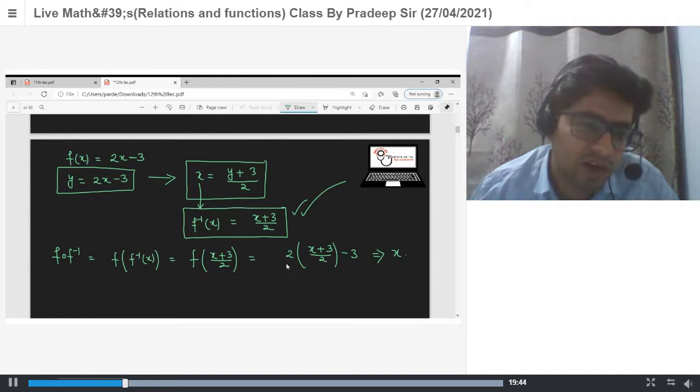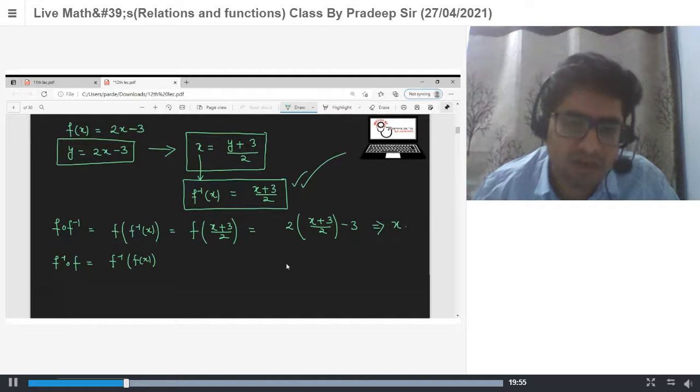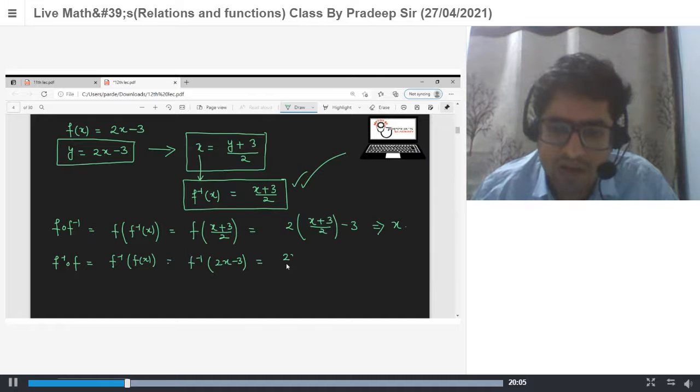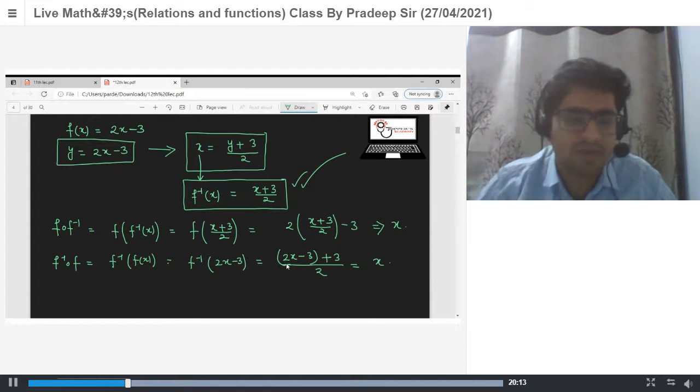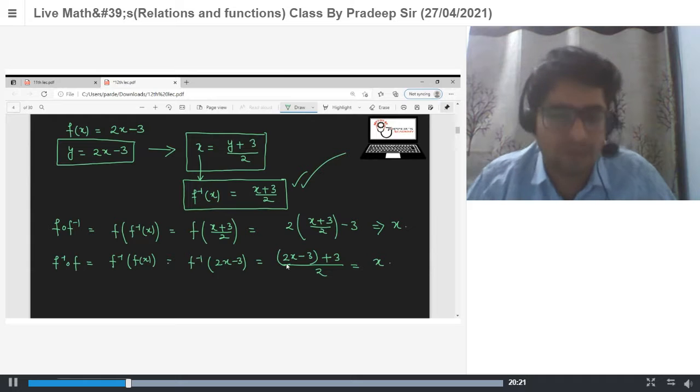Similarly, you can find f inverse of f. F x is 2x minus 3, so this becomes f inverse of 2x minus 3. Now f inverse is x plus 3 by 2, so this is your x. (2x minus 3 plus 3)/2 is equal to x. So f inverse of f is also an identity function from A to A, or you can say R to R. So this is my inverse function.